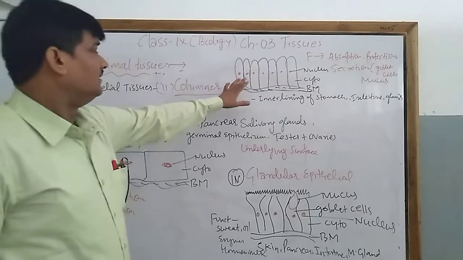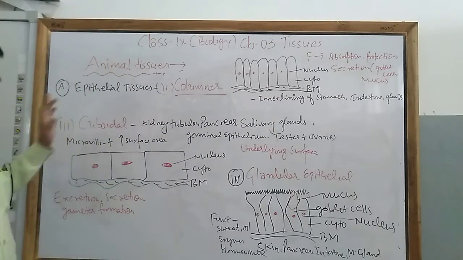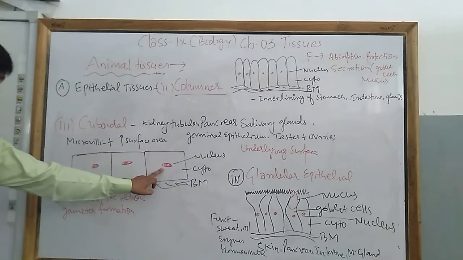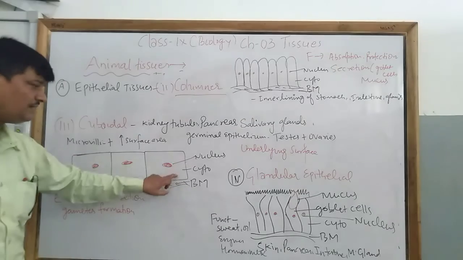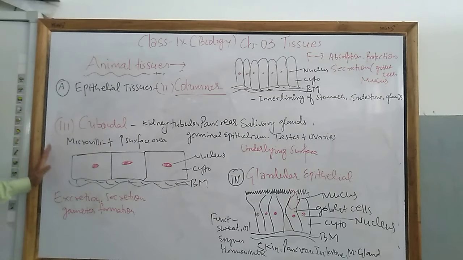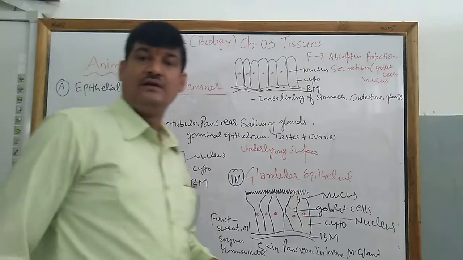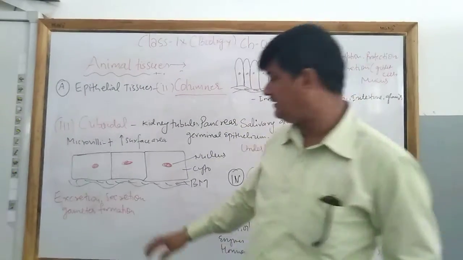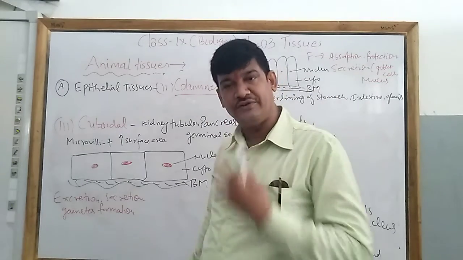Next, cuboidal epithelial tissue. As the name suggests, cuboidal, it is a cube-like structure. Same thing here: basement membrane, cytoplasm and a nucleus which is oval in shape. Now what is the function of this? The main function of cuboidal epithelial tissue is excretion, that is, it removes nitrogenous waste material from the body to the outside. Then it helps in secretion related to the kidney, and it even secretes some material from the respiratory tract also.